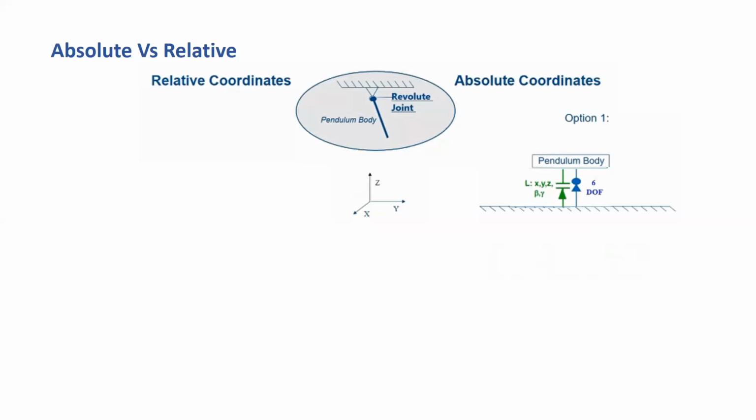What is the degree of freedom now here in this system? One, because we have already given 5 constraints here.